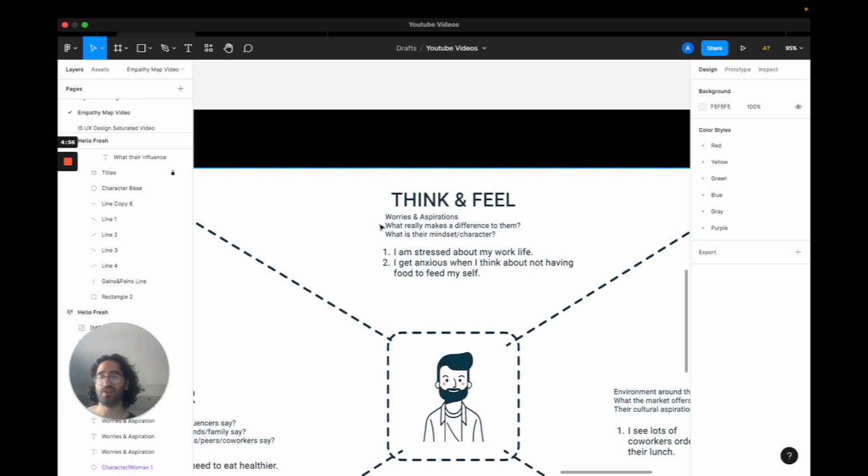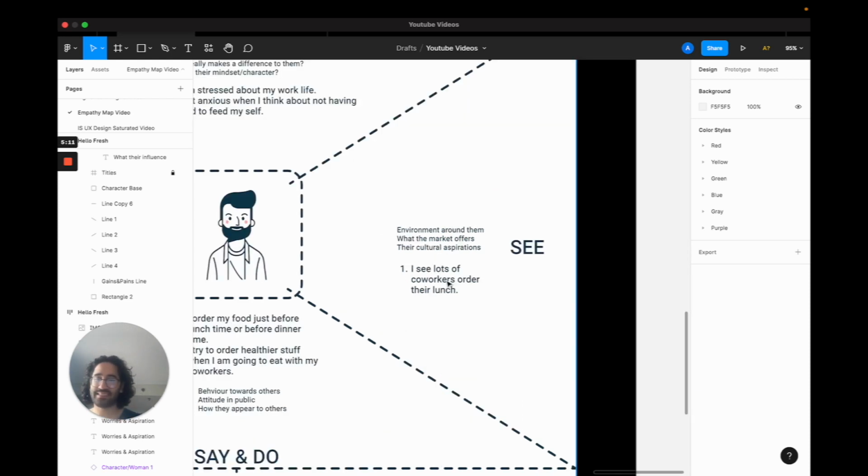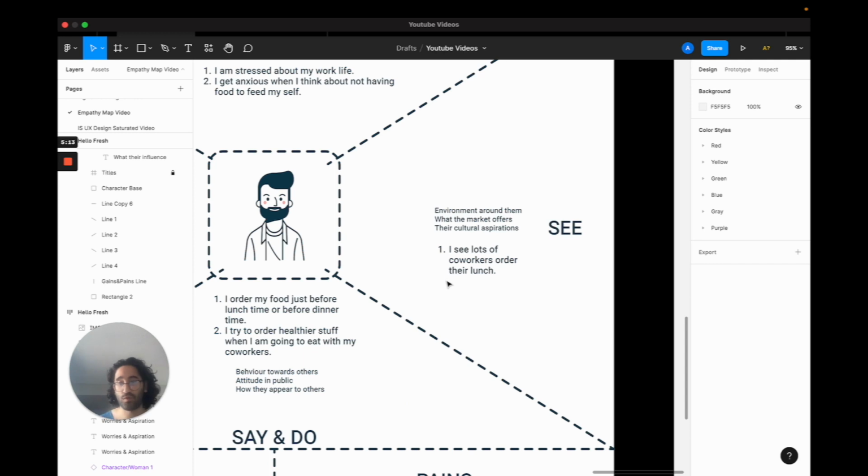For Think and Feel, this kind of a user is probably stressed about their work life, they're on the go, and they get anxious when they don't have food to feed themselves because maybe they are trying to relieve that anxiety by eating. And what they see around their environment is a lot of coworkers eating lunch, and that might be a trigger for them. Or if they're at home, they might see an empty fridge.